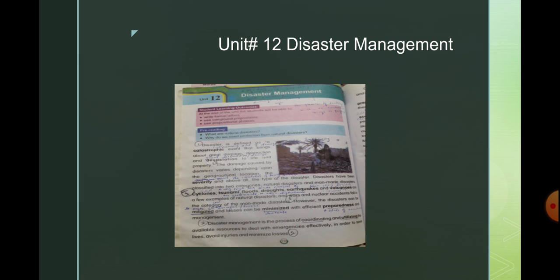If you are efficient enough to manage the things or to manage the disaster, you can mitigate or minimize the losses. Is it clear? If you are efficient in management and preparedness is good, then losses will also be less.